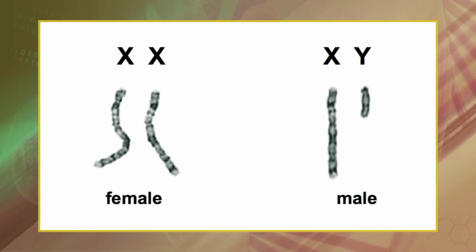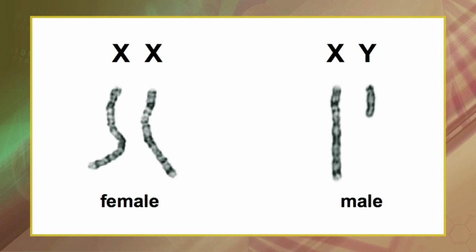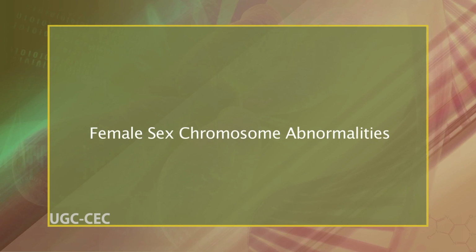Normal males inherit an X and a Y chromosome while females have two X's. A single Y chromosome is sufficient to produce maleness while its absence is necessary for femaleness. Female abnormalities are due to variations in the number of X chromosomes. Male abnormalities are the result of irregular number of either the X or the Y chromosome or both. Let's first of all discuss the female sex chromosome abnormalities.